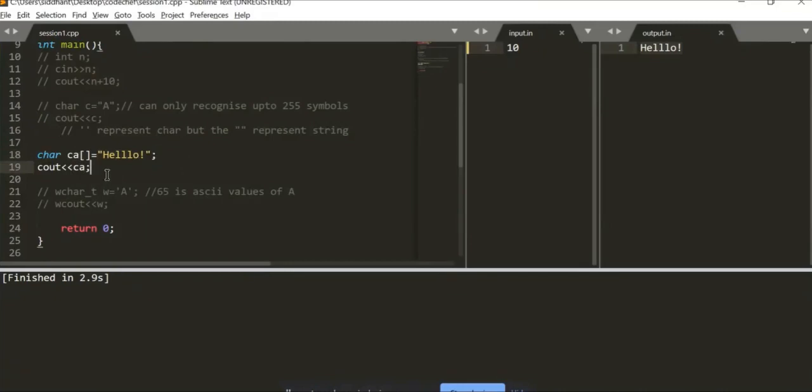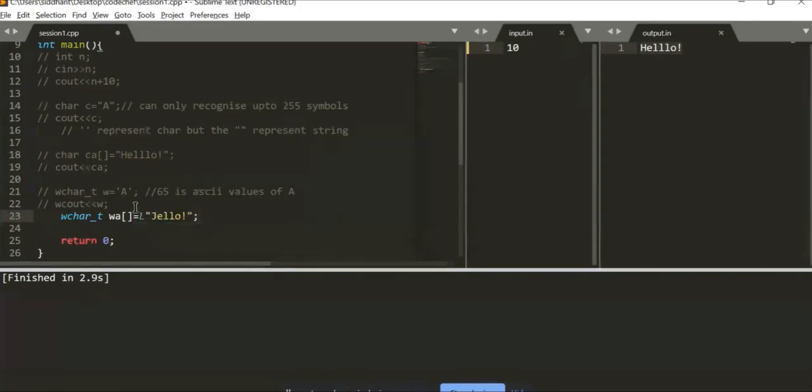But what if I want to do the same with the wchar_t? So for wchar_t, of course, the normal routine, wchar_t, I go with w, brackets and equal to, let's say, jello this time. Yeah. So the problem over here is it recognizes all this in the form of its value. So we have to mention L over here. L stands for literal.